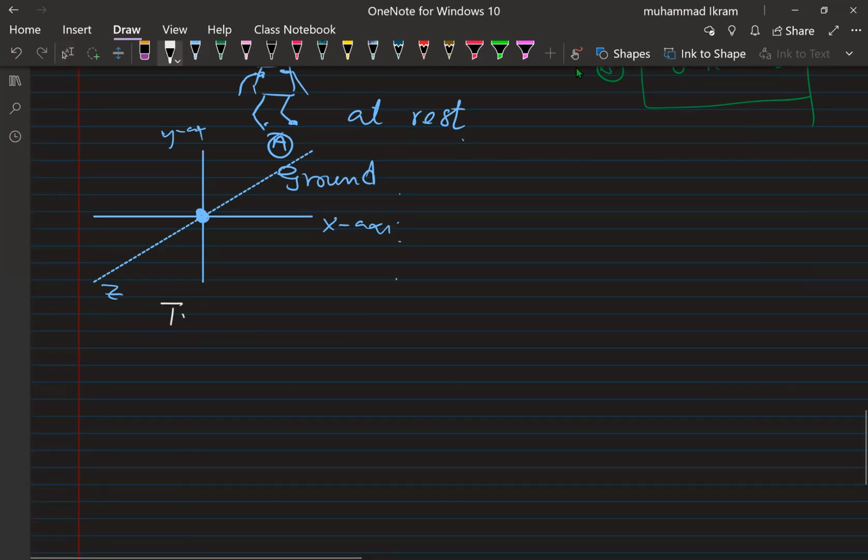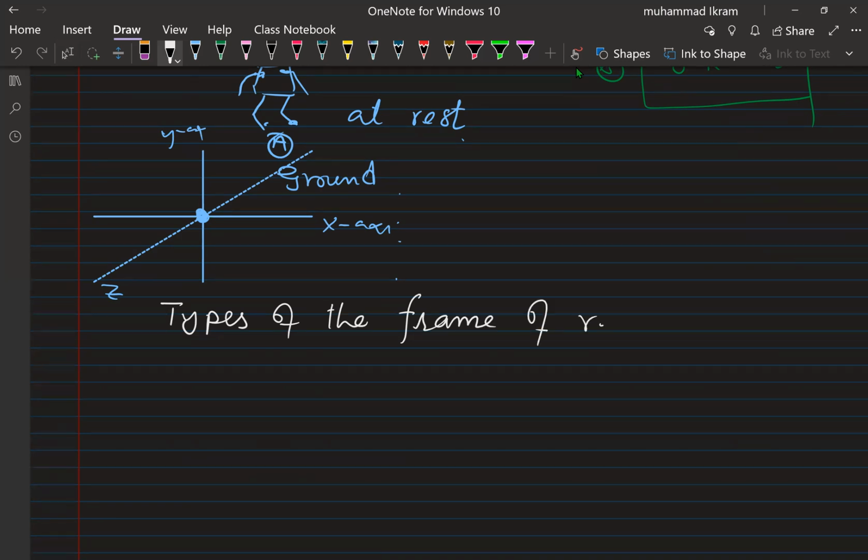Now, the types of the frame of reference.